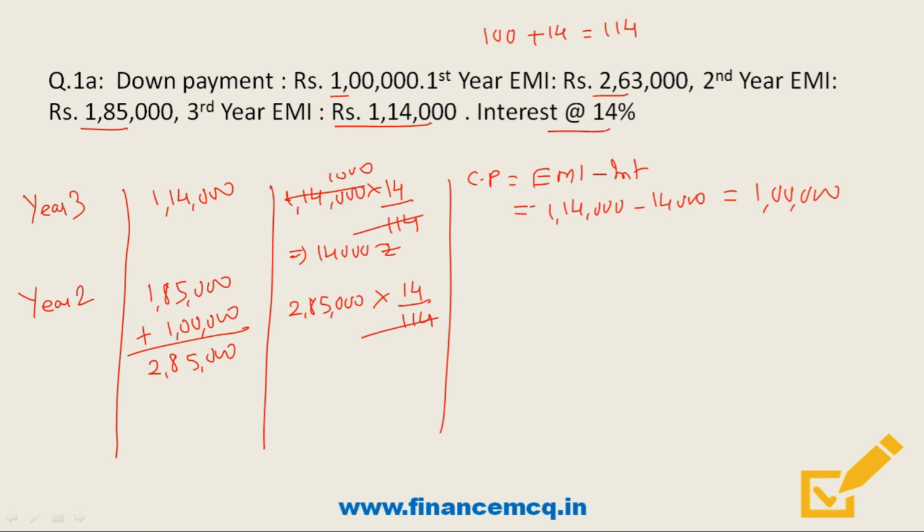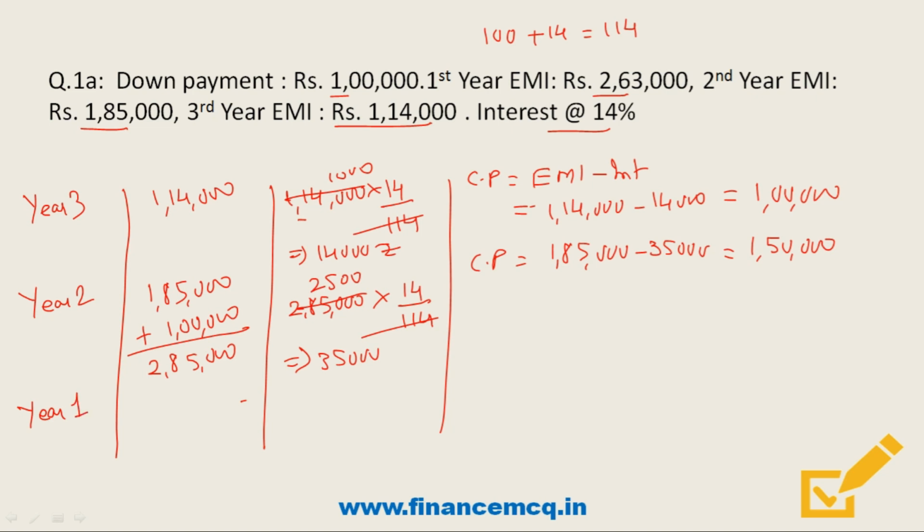So here it will be 2,500. So the amount will be 35,000 rupees. So friends, cash purchase for second year will be the EMI amount minus the interest amount. So that will be 1,50,000 rupees. So friends, in the similar manner, we'll have to calculate interest for year 1 also.